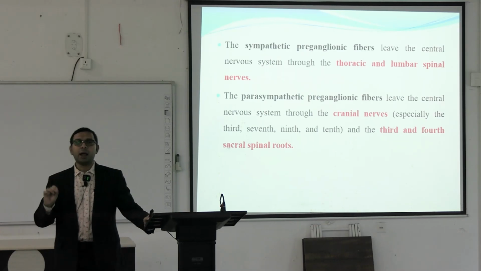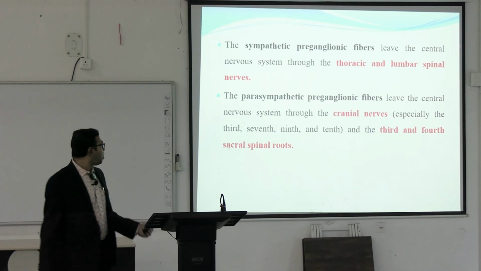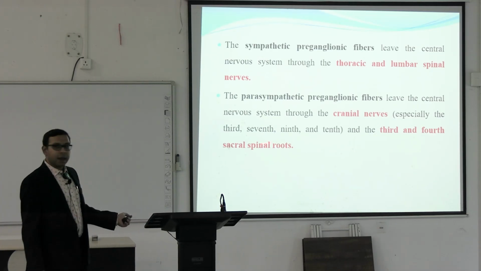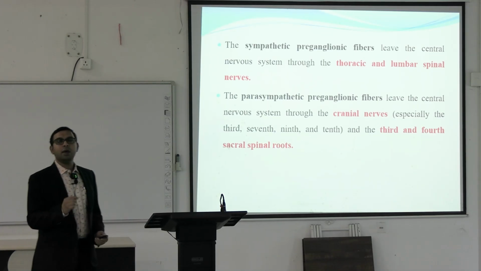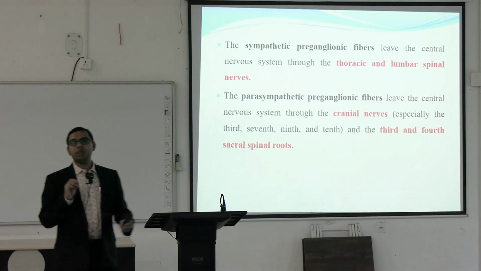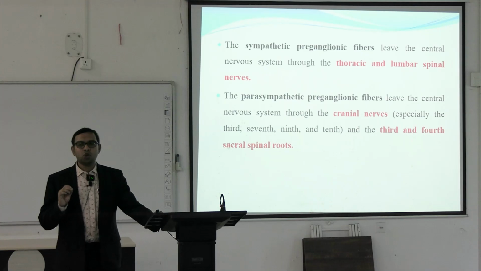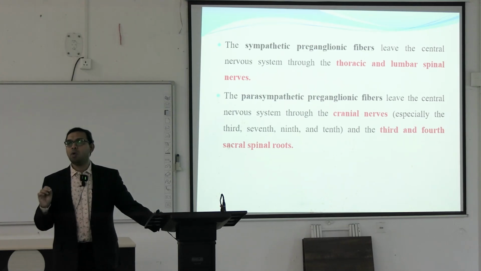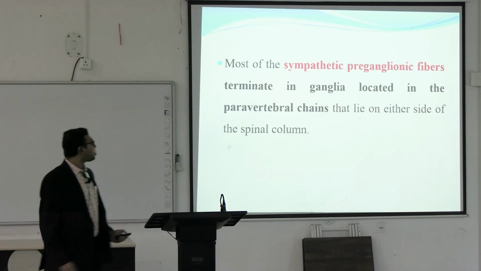That is why sympathetic outflow is known as the thoracolumbar and parasympathetic outflow is known as the craniosacral.